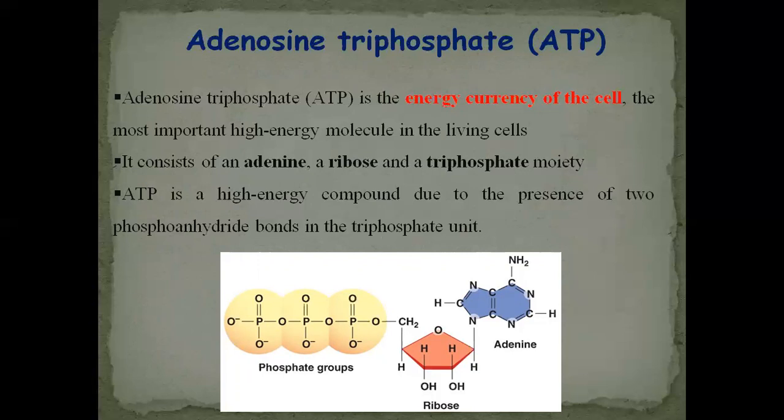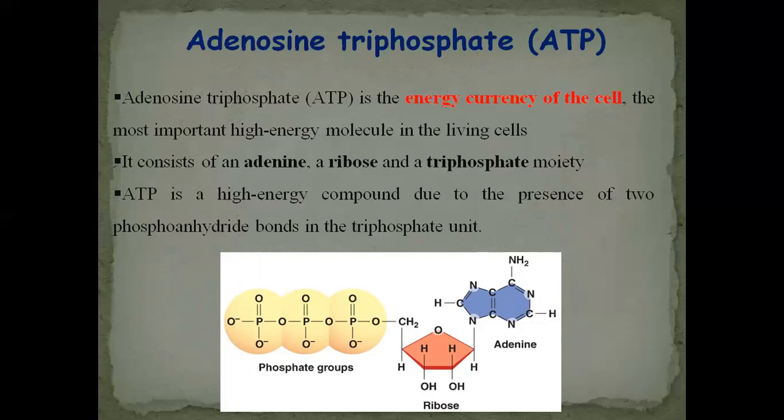So this ATP is a high energy compound. Why? Because it has 3 phosphates. It has phosphate bonds to be broken down to release the energy. Upon breakdown of one phosphate bond, negative 7.3 kilocalories is produced. Negative 7.3 kilocalorie energy is produced.